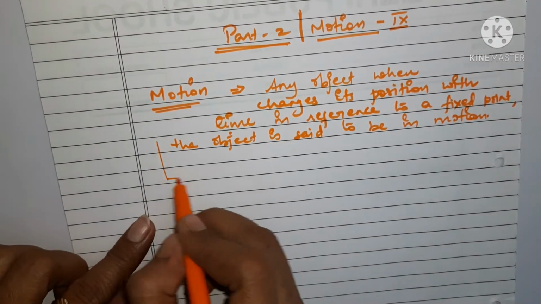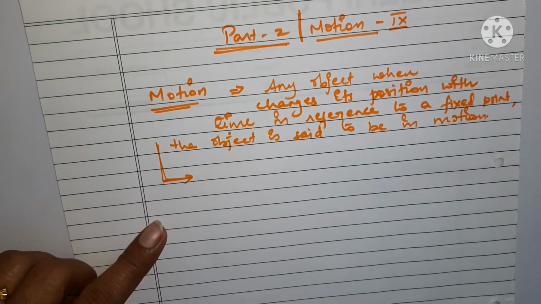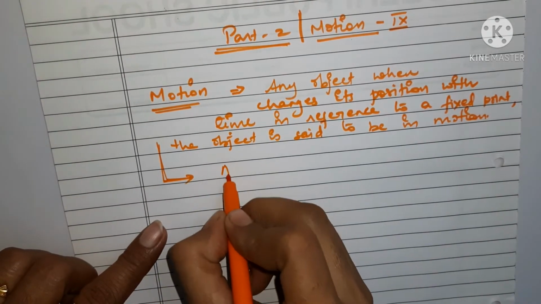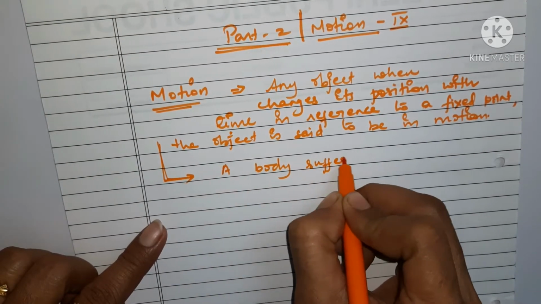In motion you have three things to remember. First, a body suffers a change in position.